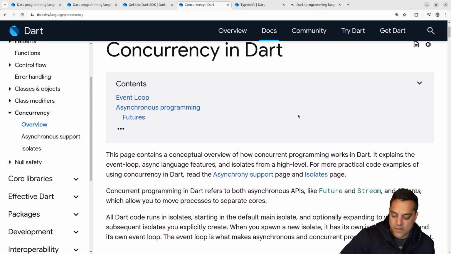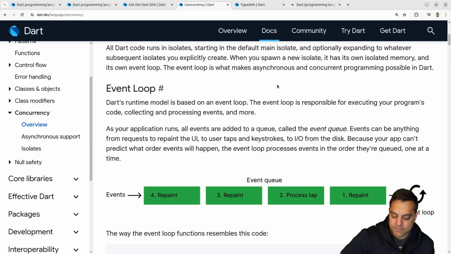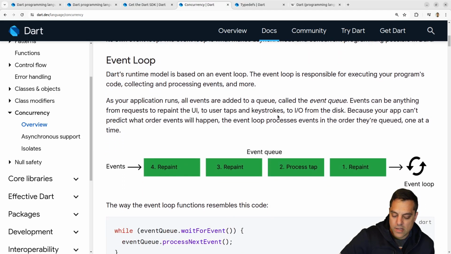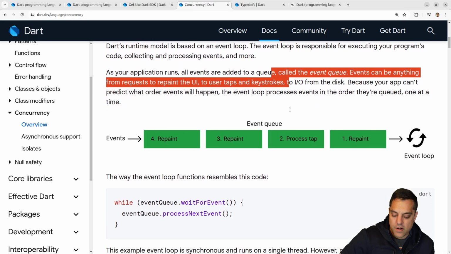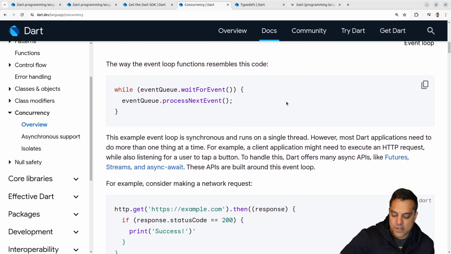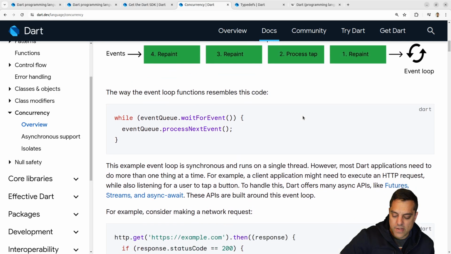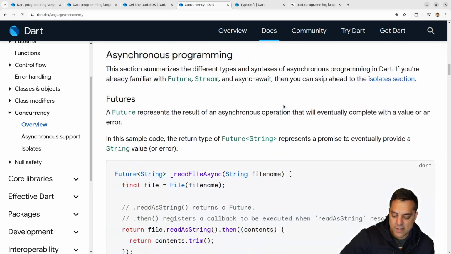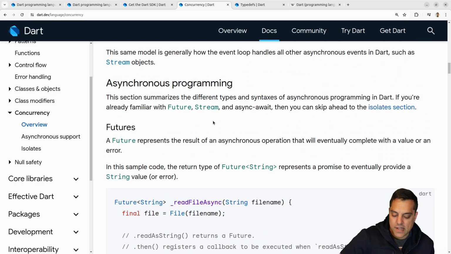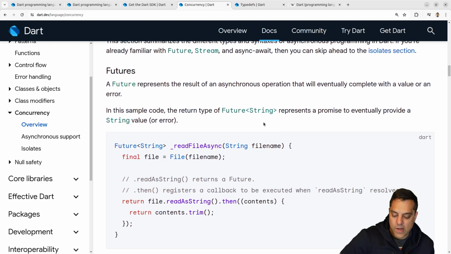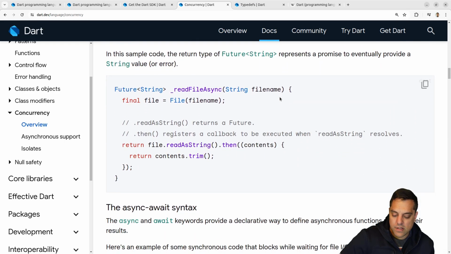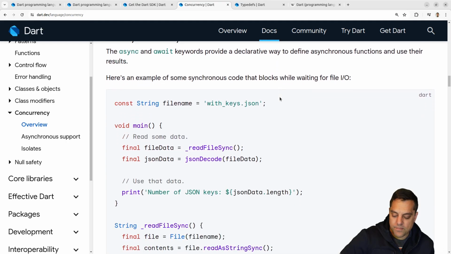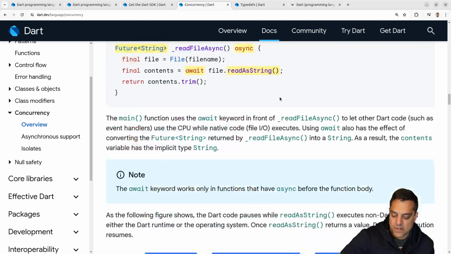Let's look at the last sort of concurrency stuff here. Dart's runtime model is based on an event loop. Okay, so you'll have an event queue here, and I guess you could queue up or concurrently have different events processing. We looked at the asynchronous stuff with async and await here, and they've got futures. So I've already sort of looked at this.